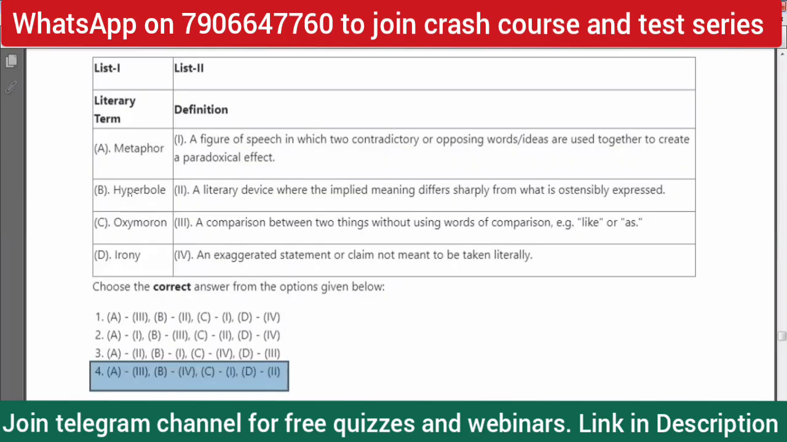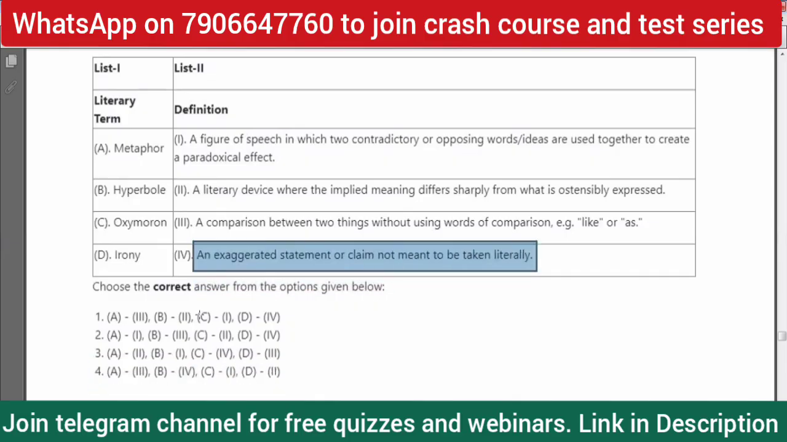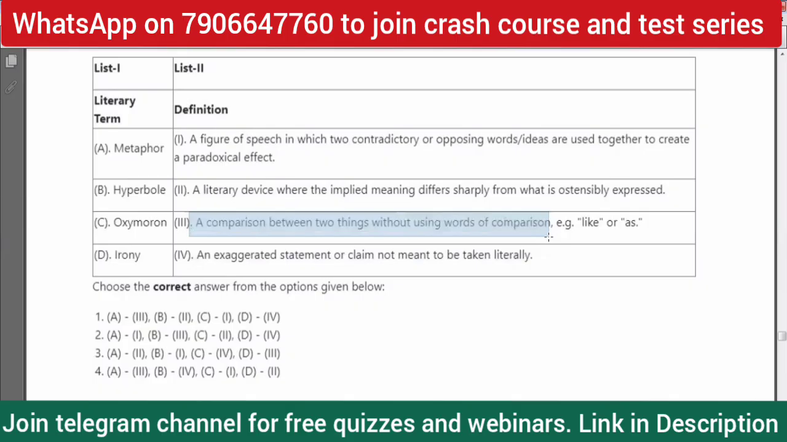We can nevertheless go through the other options like hyperbole, an exaggerated statement or claim not meant to be taken literally. That is hyperbole, option B. And of course, C we had one. And metaphor is a comparison between two things without using words like "like" or "as". So option four is the correct answer.